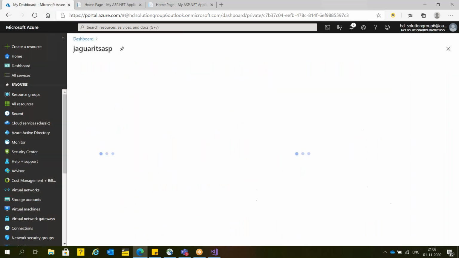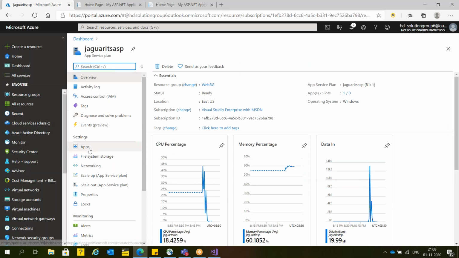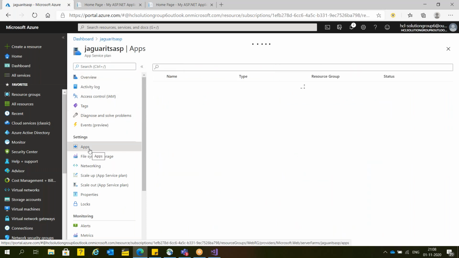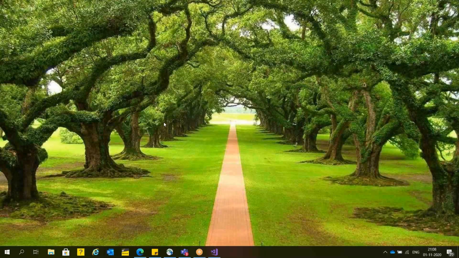Now, again, I'm returning back to the app service plan. Here, access control and the rest, just leave it. As you remember, yesterday I said you can share app service plans. The same app service plan can be shared with multiple websites. As of now, this app service plan is working with only one website. If you remember, yesterday I showed you this architecture.